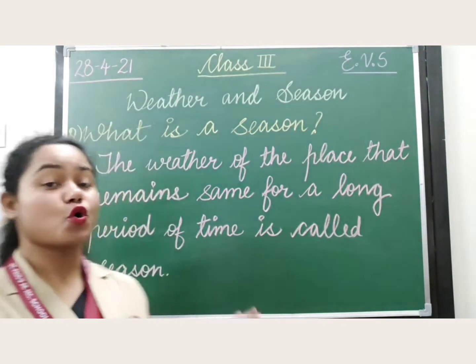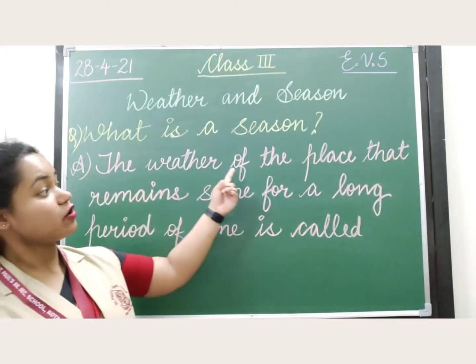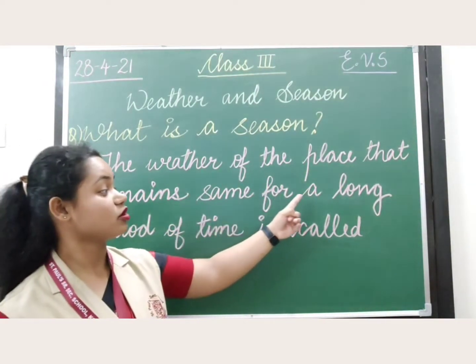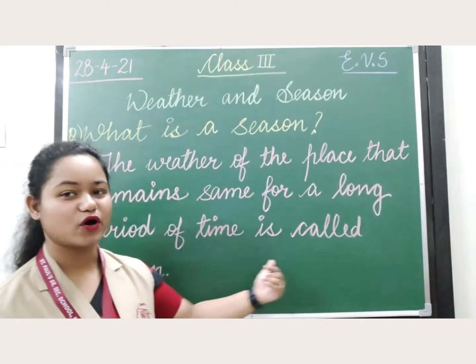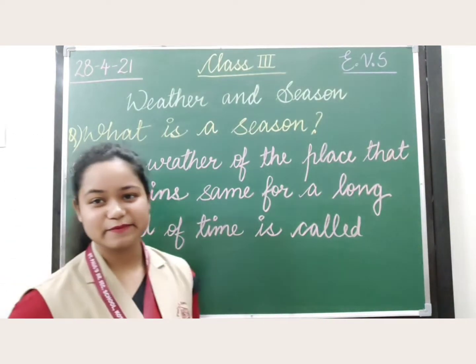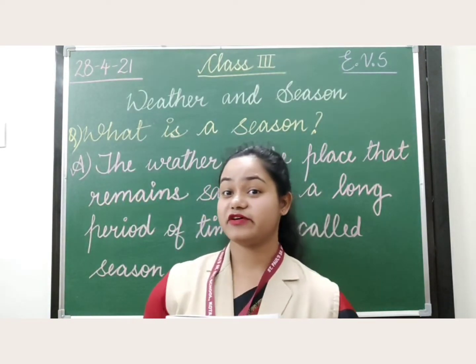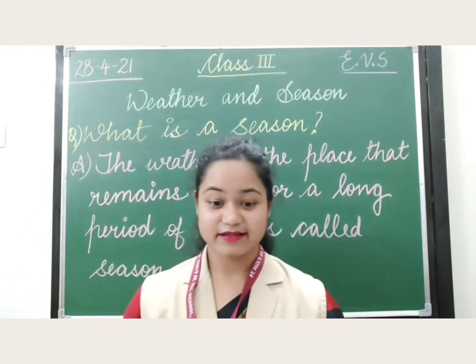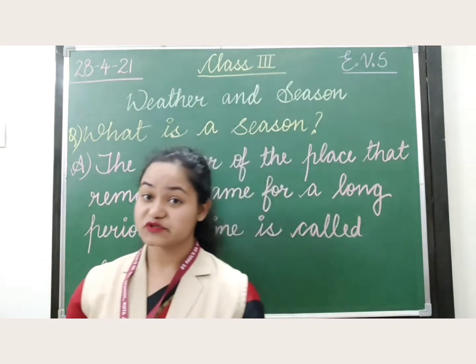So what is a season? The weather of the place that remains the same for a long period of time is called season. That means the weather. Now weather is what? Weather is the day-to-day change in the condition of air or the atmospheric conditions.